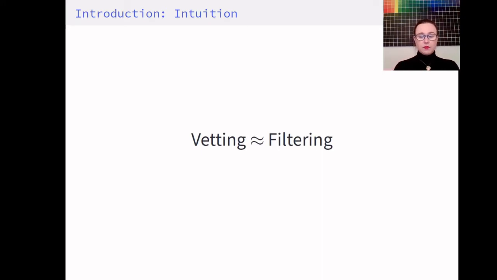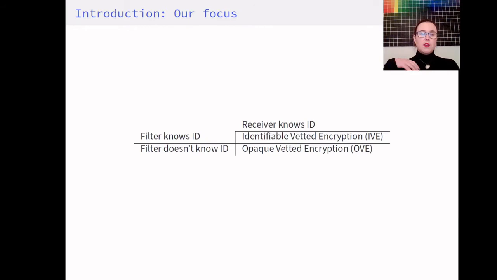So one important aspect of this is whether or not a sender is identifiable to the filtering party. And we propose primitives for both scenarios. In the case where the filter knows the identity of the sender, it's covered by identifiable vetted encryption, or IVE for short. In the case where the filter doesn't know the identity, it's covered by opaque vetted encryption, OVE. And there are similarities to other primitives for both cases.